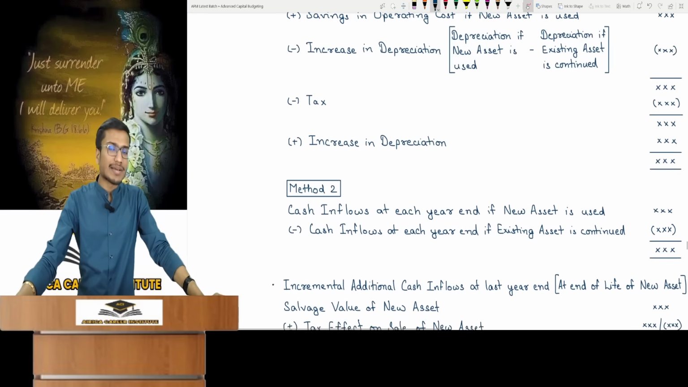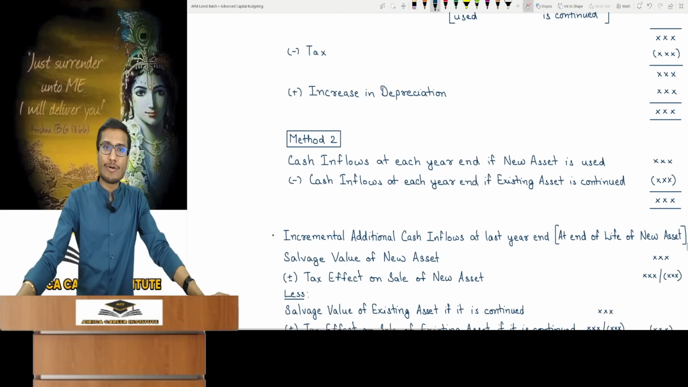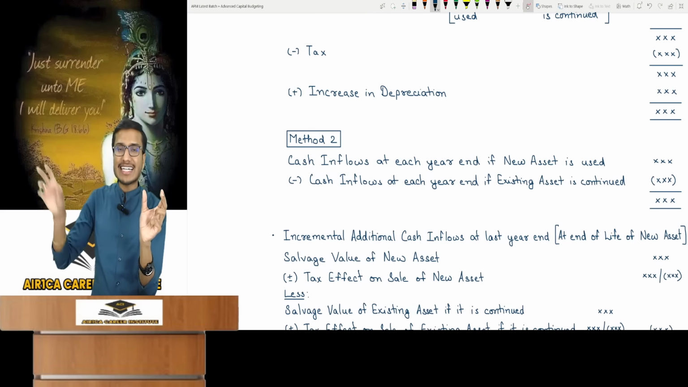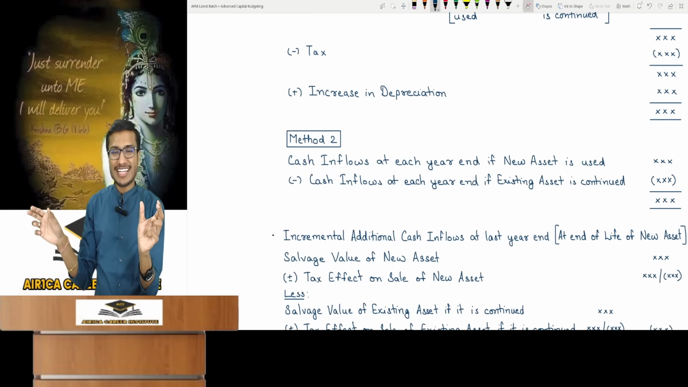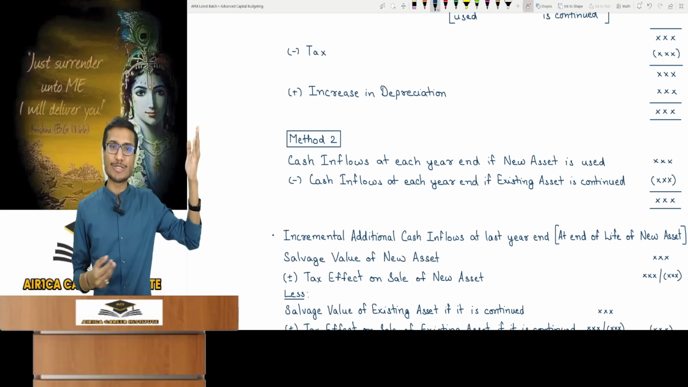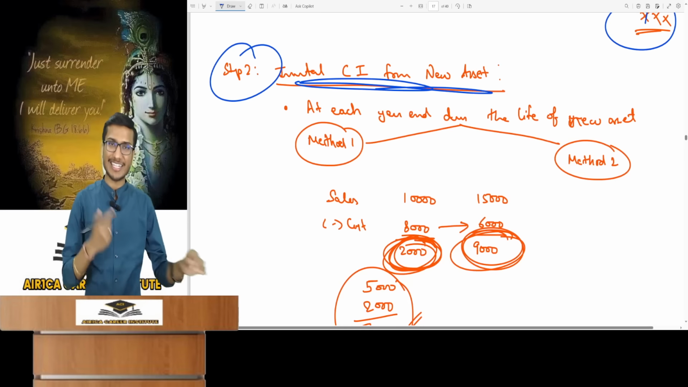Now look at the second method. In the second method for cash inflow, you will determine the total annual cash inflow by using the new asset. What is the annual cash inflow from continuing the old asset? Find the direct net difference between them. You will get the same amount as in the previous case. I had verified this with an example.